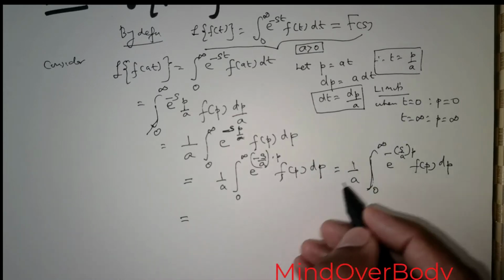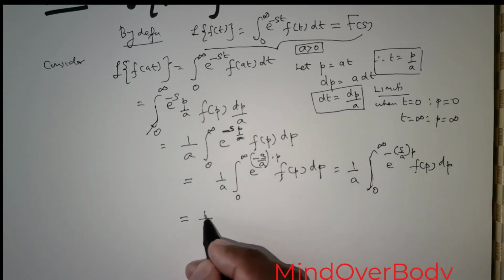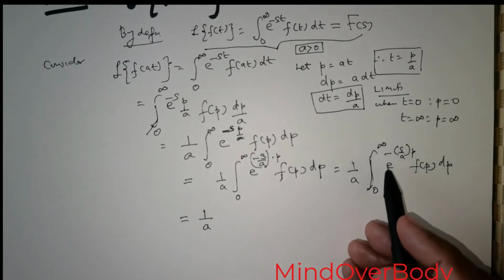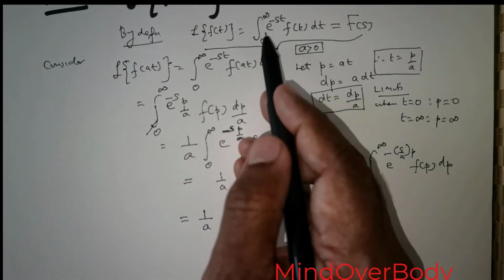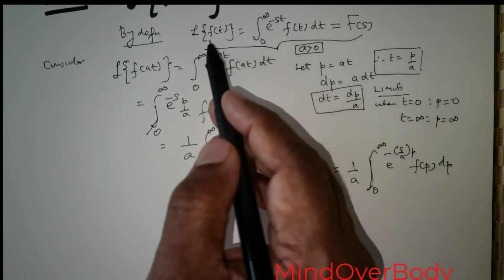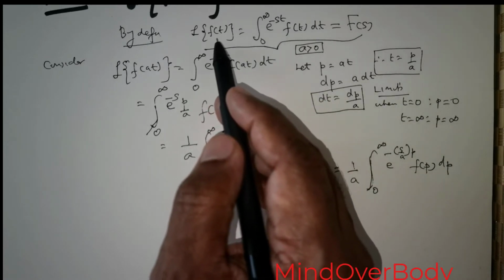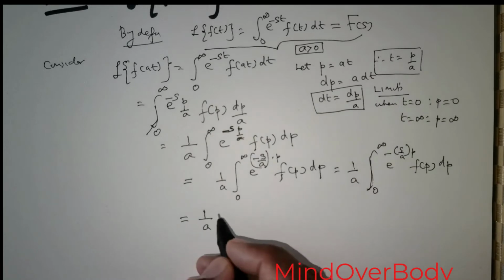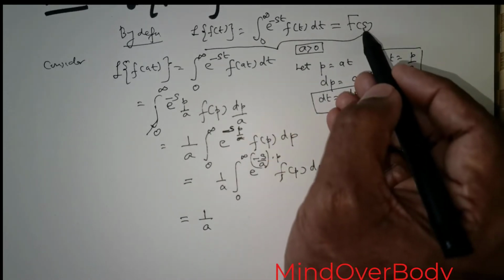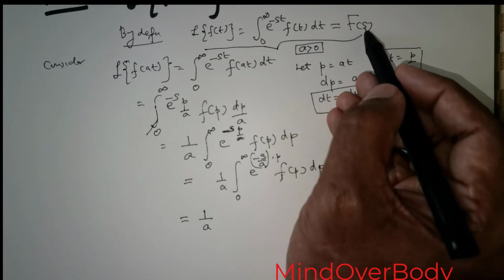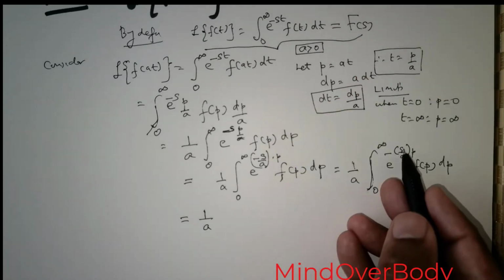Now this is just going to be following us, but if you were to see the integration, this is similar to the integration definition that we had for Laplace transform of the function f of t. So I can clearly write, in place of s I can substitute s over a.